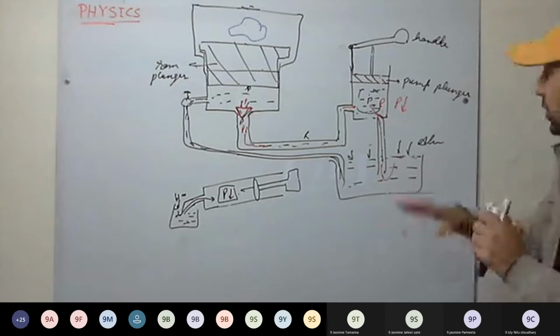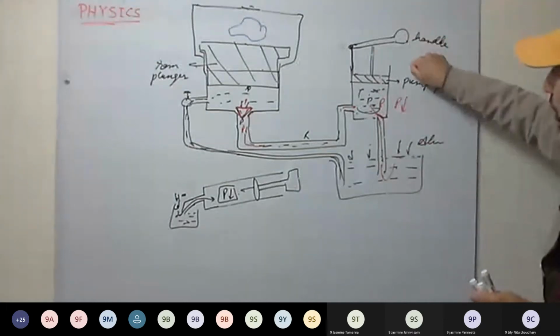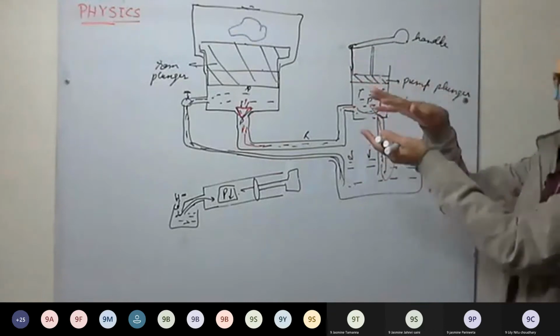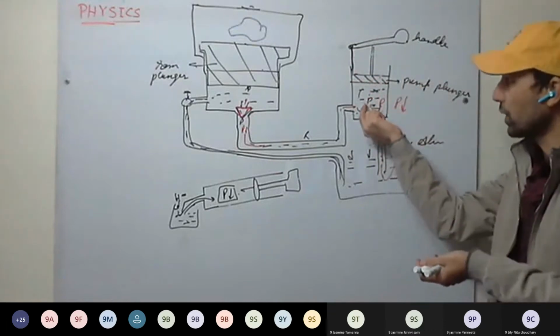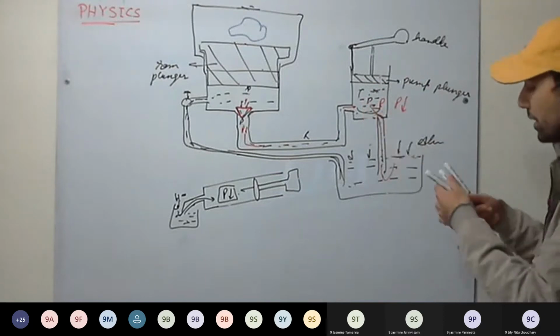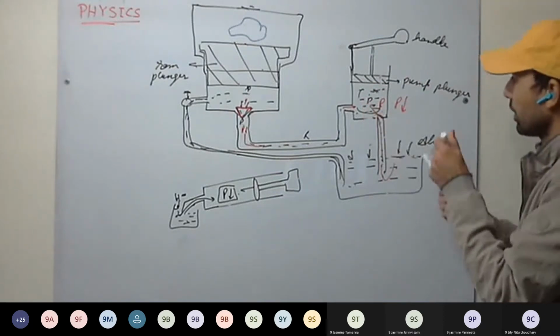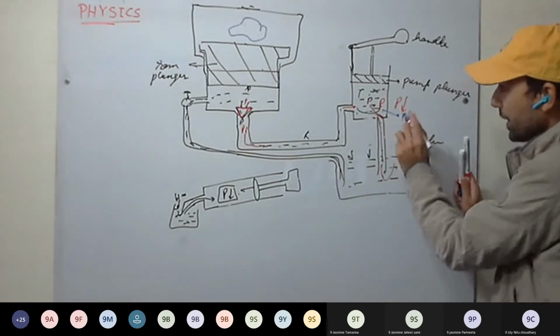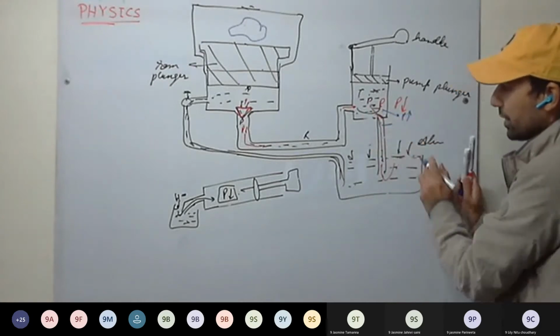Now see what happens. Next, what will we do? We will lower the handle. As we lower the handle, what are we doing? We are compressing the liquid. That means we are applying force on the liquid and the pressure increases. This time, the pressure here in the cylinder will be increasing. It will be more as compared to the pressure here.